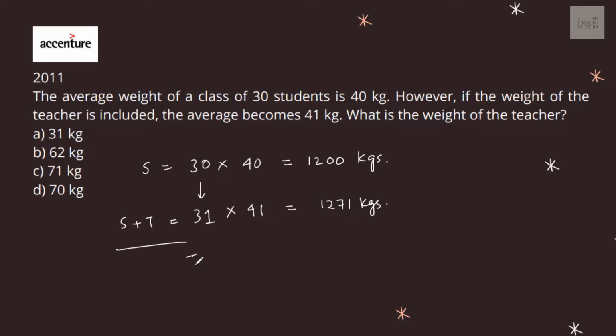So this is the total weight of all the students, and this is the total weight of students and teacher. Then what is the weight of the teacher? Weight of the teacher is 1271 minus 1200, that is 71 kgs. Do we have this in the options? Yes, option C fits in.